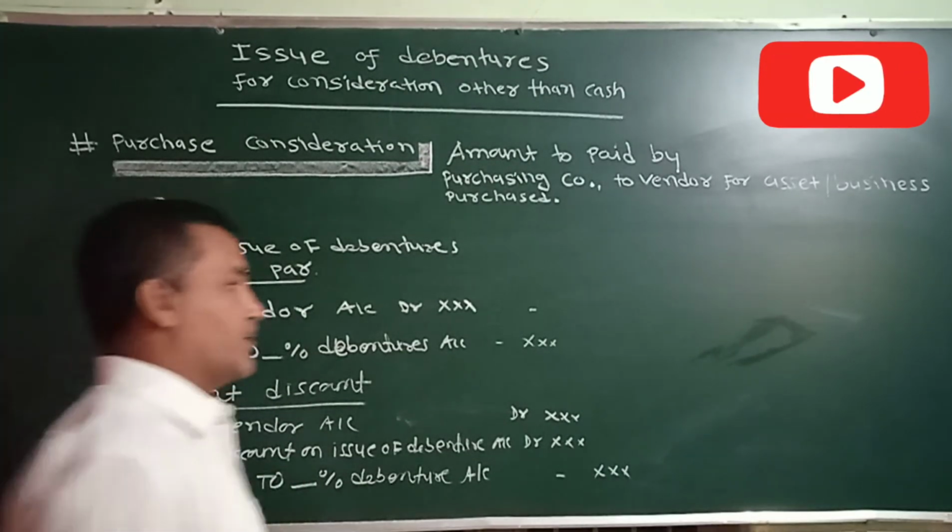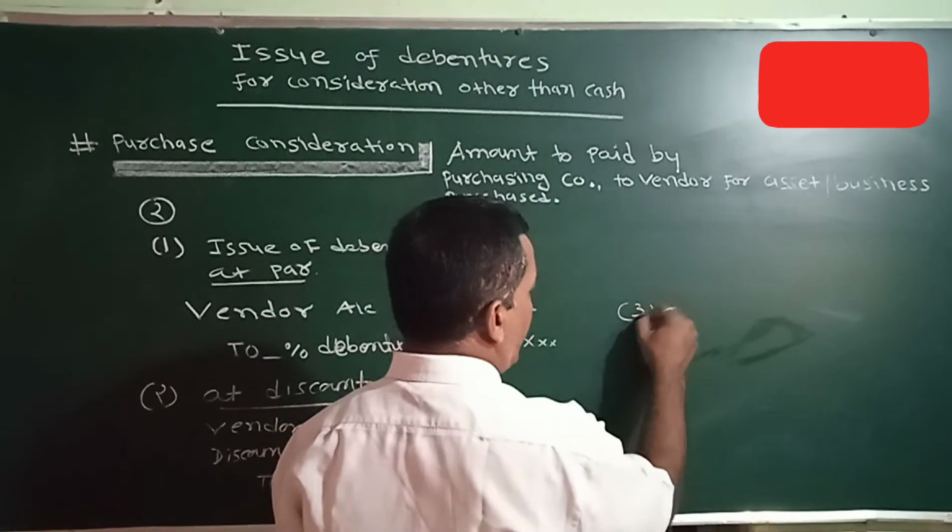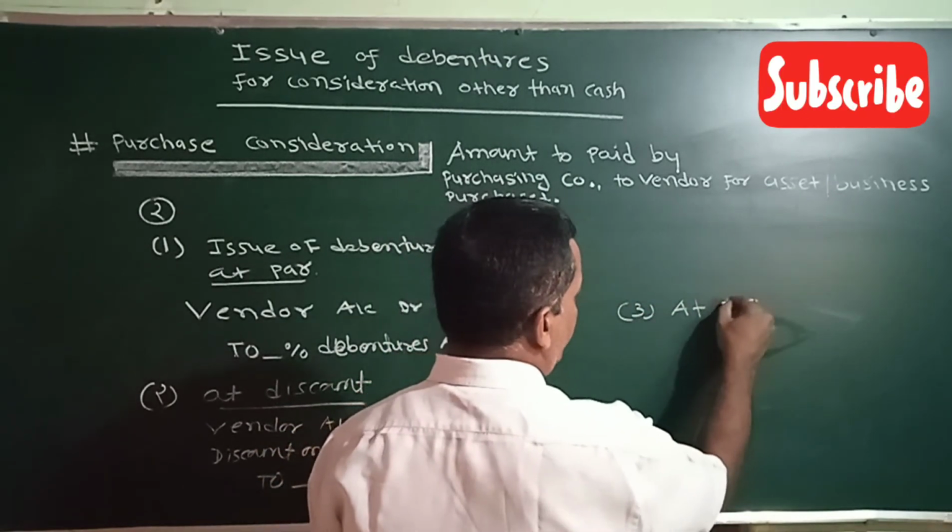And the third possibility, issue of debentures at premium.